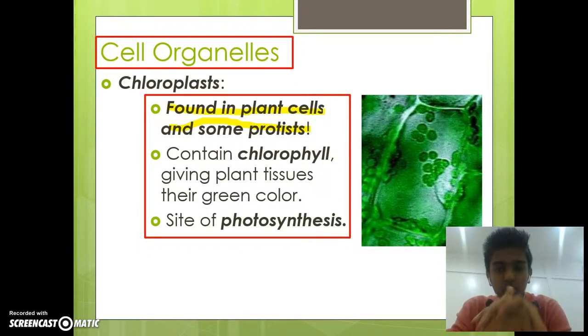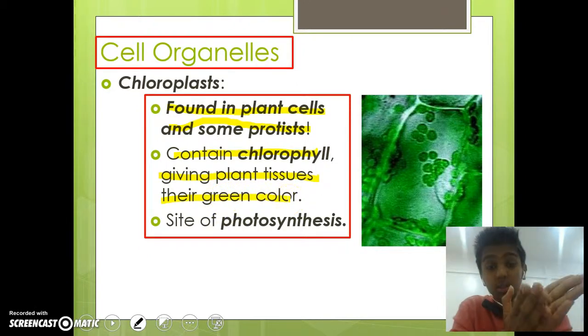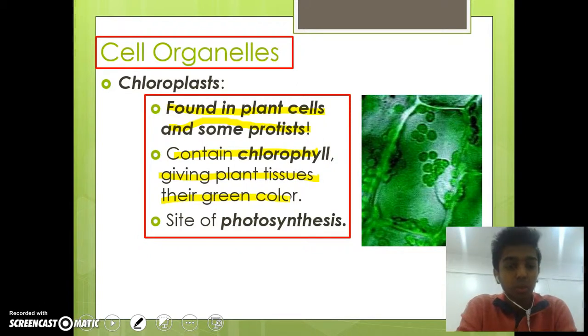So essentially what chloroplasts do is they're holding sites for chlorophyll, giving the plant tissues the green color. So why are plants green? Why are plant tissues green? It's because of chlorophyll. Chlorophyll is also the site where photosynthesis takes place, like I said.